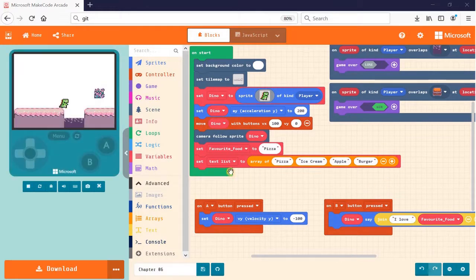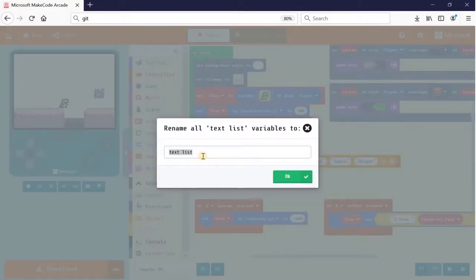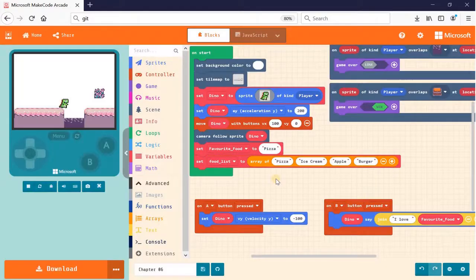And don't forget to give your variable, the array variable, a name. I'm gonna rename the text list to food list. And since an array contains a list of items, normally we want to give it a name that contains list. So in this case, it is a list of food, so I'm gonna call it food list. By giving a good variable name, it helps us to identify what that object is. So in this case, if I see list, I know immediately this is an array.